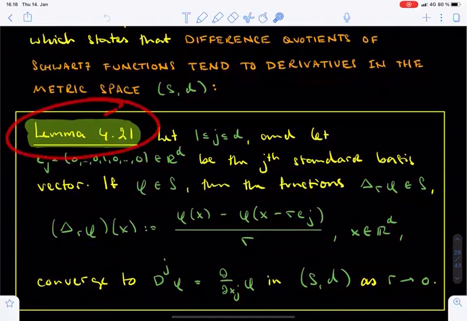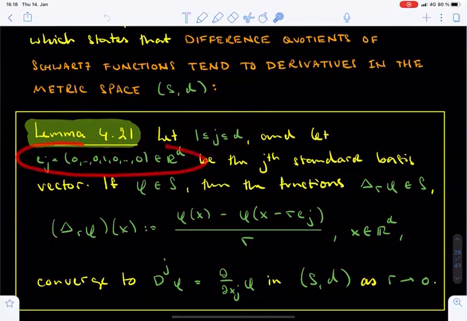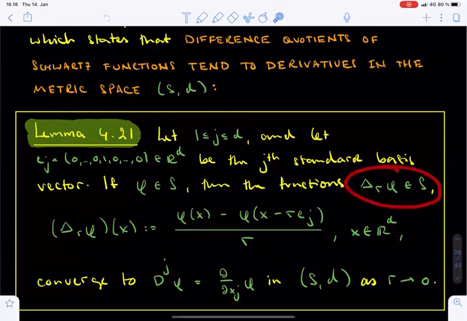To state lemma 4.21, let j be an index between 1 and d, and let e_j be the jth standard basis vector in R^d, which has 0 in every other component and 1 in the jth component. Then let phi be a Schwartz function, and for every positive number r, define another Schwartz function delta_r of phi as the following difference quotient. The value of delta_r of phi at x equals the difference between phi at x and phi at x minus r times e_j, divided by r.